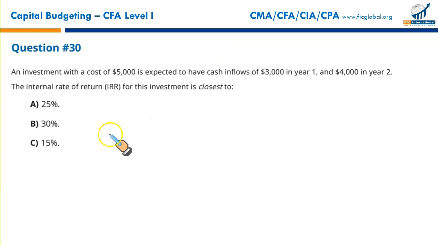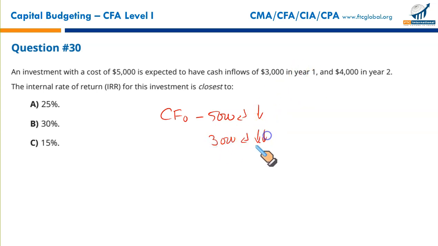Next. An investment with the cost of $5,000 is expected to have a cash inflow of $3,000 in year 1, $4,000 in year 2, and that's all. You just need to find the internal rate of return. So how do you enter the data? In this case, cash flow in year 0 is $5,000. Enter, down arrow key, 3,000, just a single payment in year 1. Enter, down arrow key twice. It's a single payment, remember. And then 4,000, it's a single payment in the second year. You press IRR and press the CPT key, you will get your internal rate of return.